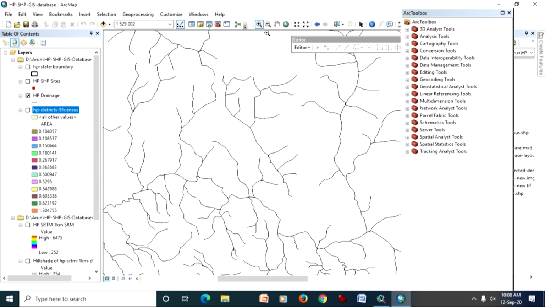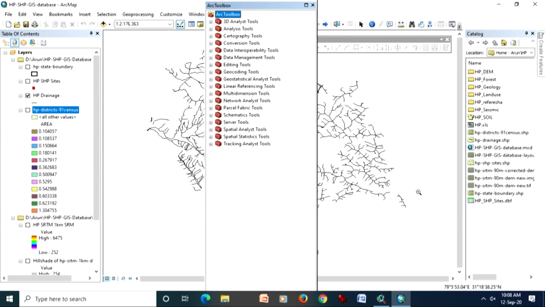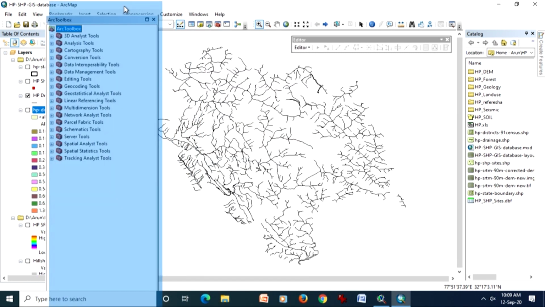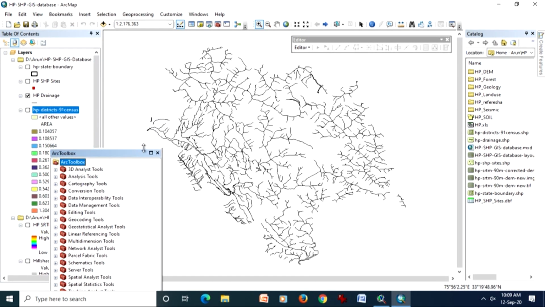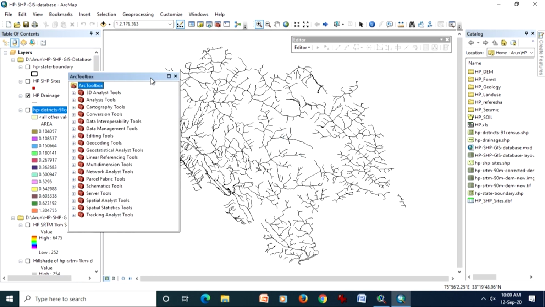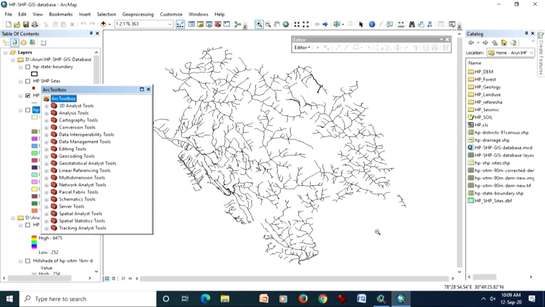You can zoom in, zoom out, and also if you see here, when my cursor is moving on this map in the ArcMap view, at the same time the latitude and longitude are also changing. As we have been discussing, every data is organized in a geographic coordinate system, and therefore, though the data is in decimal degrees, the system can very easily display it in degrees, minutes, seconds, so that we can compare with other data sets.